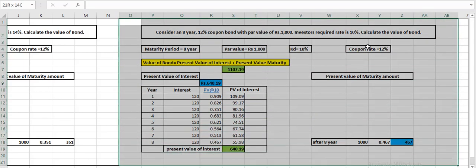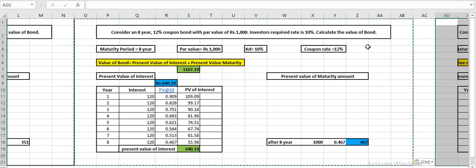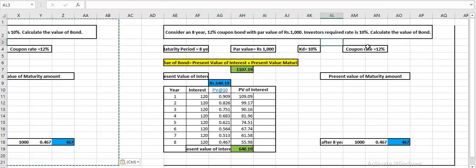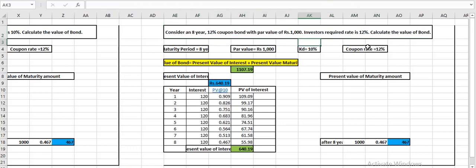Now if the investors' expected rate and the company's payment rate are the same, in that case what can be the market value of the bond? That means the coupon rate, which the company is paying, is 12%, and our expected rate was also 12%. We want 12% on our investment in the bond, and when we approach the company, it is also paying 12%. So in that case we are neither dissatisfied with the bond, nor that much happy with the bond, and that's why your answer should be equal to 1000. Par value and the market value of the bond should be equal. The reason is the expected rate and coupon rate are the same.